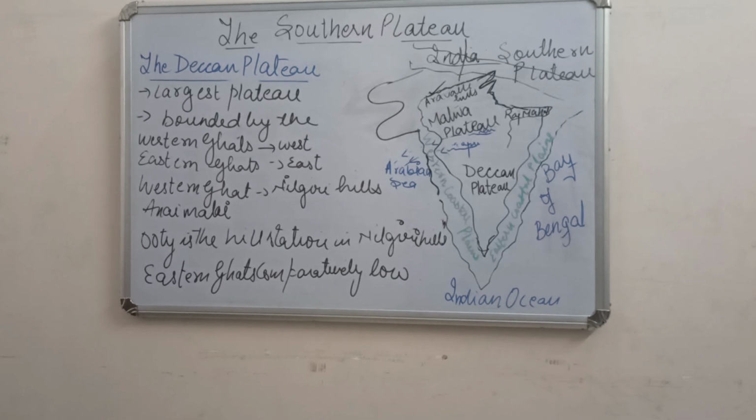Okay, and the Eastern Ghats have comparatively low hills as they have been cut up by a number of southeast flowing rivers, due to which they are comparatively low. So this is about the location and about the southern plateau of India.